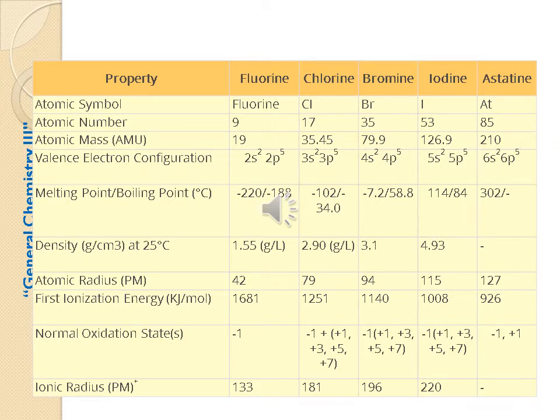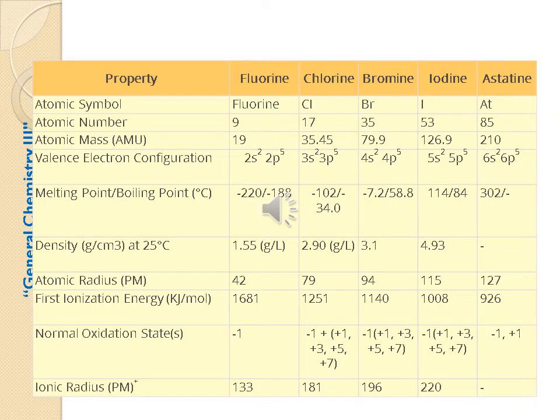Melting point and boiling point show a trend that boiling point is very low for fluorine, chlorine as well as bromine. Iodine is high. Density is also high for iodine compared with other elements.